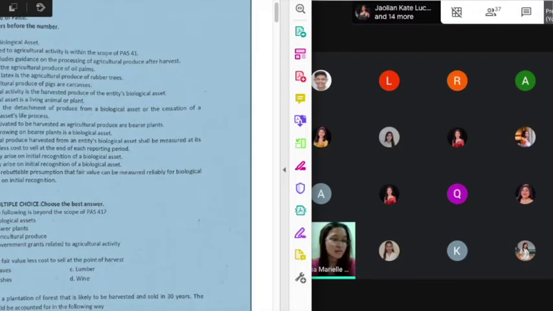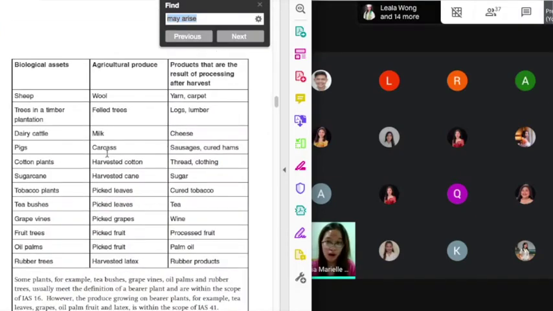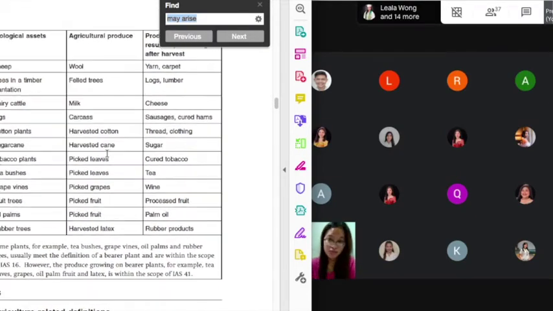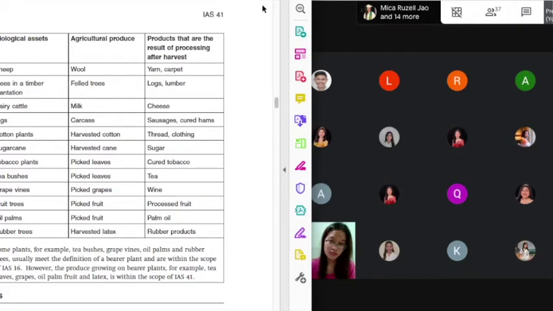Palm oil is the agricultural produce of oil palms. It is false because it is not an agricultural produce, but it is a product that is a result of processing after harvest. Okay. Class, when I was a student, I always got confused. Why would some questions ask us to identify which of the following is an agricultural produce, which one of the following is a product after harvest?